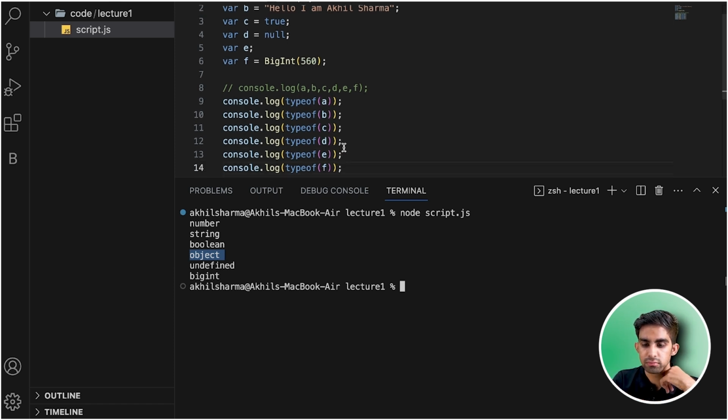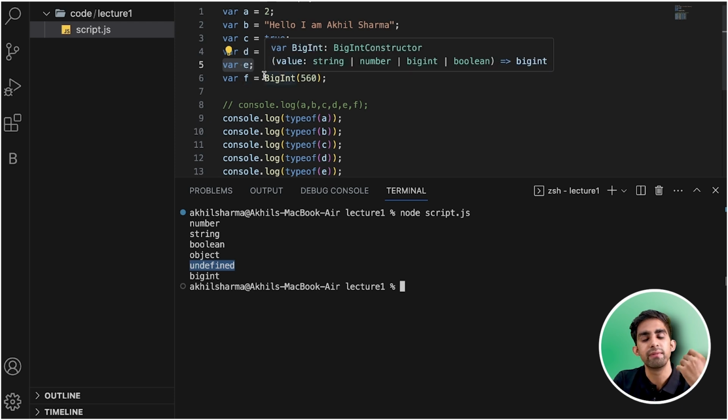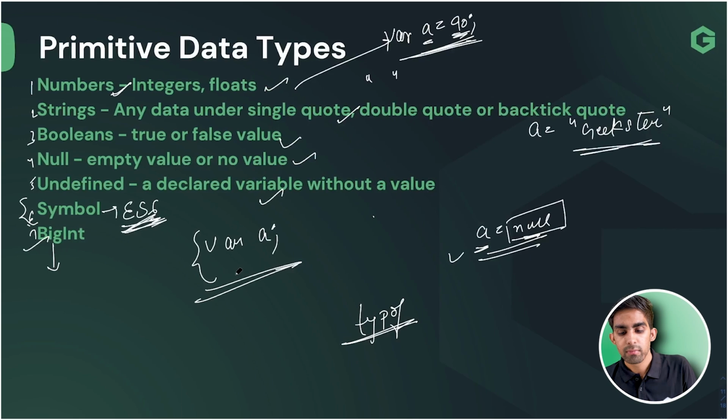Typeof E, what is the type of E? It is undefined, because I have just declared the variable E, but I am not giving a value to E. That's why it is showing me undefined. Then we have BigInt. Obviously, I'm writing a BigInt, so it is showing me BigInt as well. So these are some of the primitive data types, team.